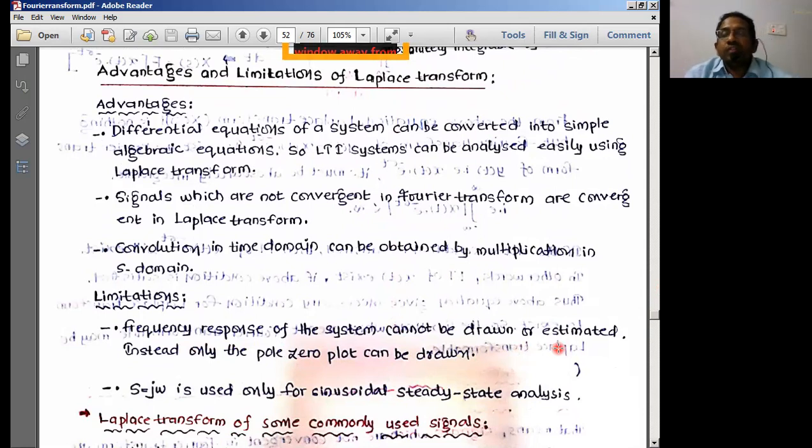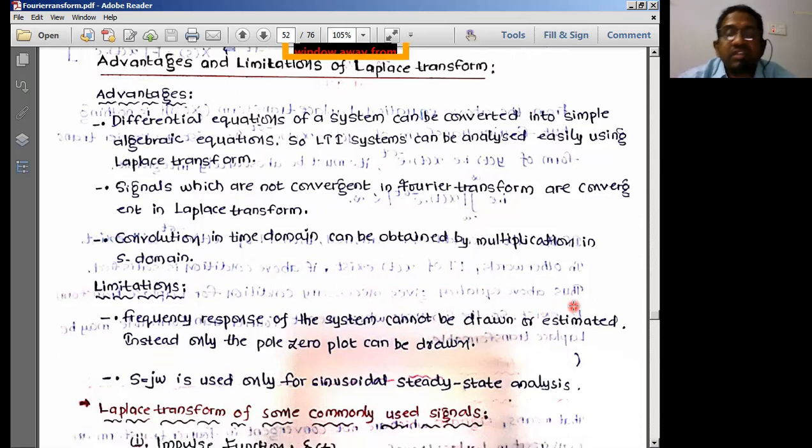Unlike the Fourier transforms, we really cannot draw the frequency response of the Laplace transform signal. Instead, only the pole zero plots can be drawn on the S plane.